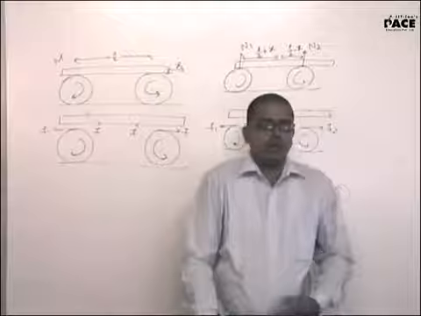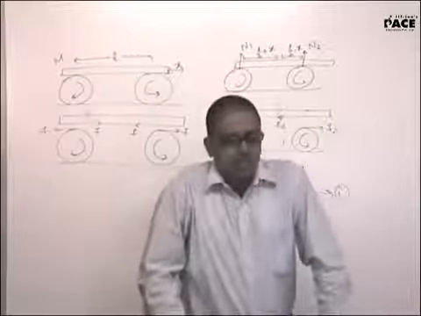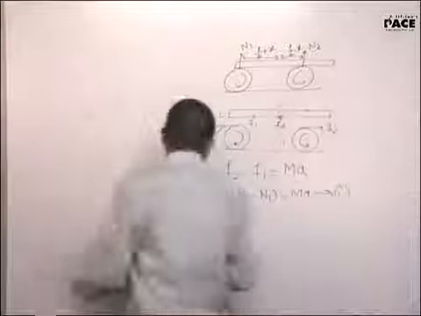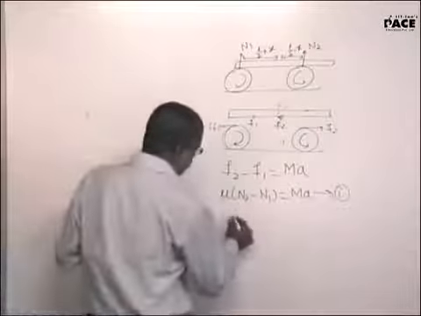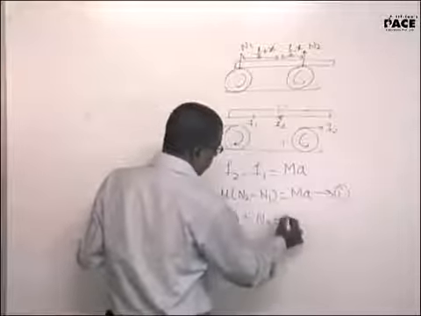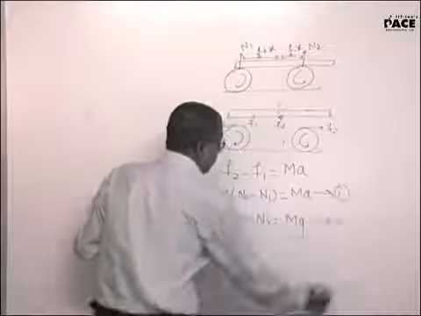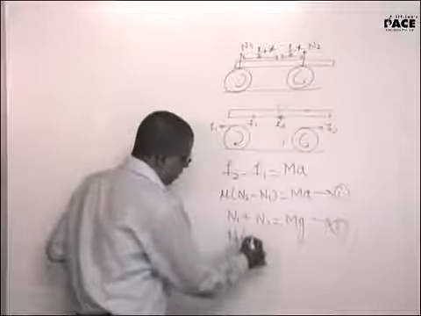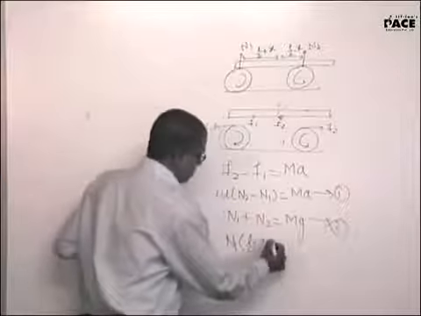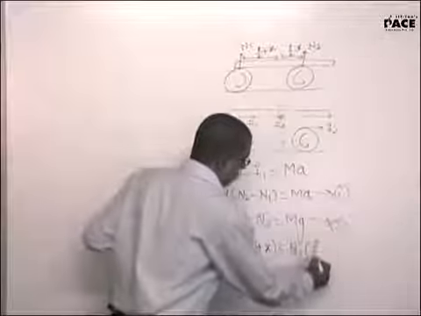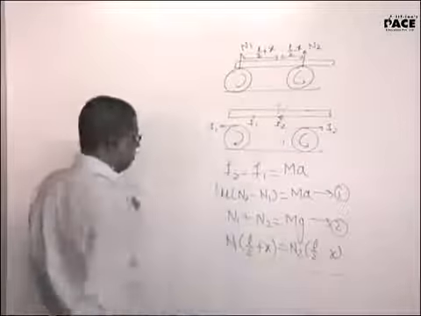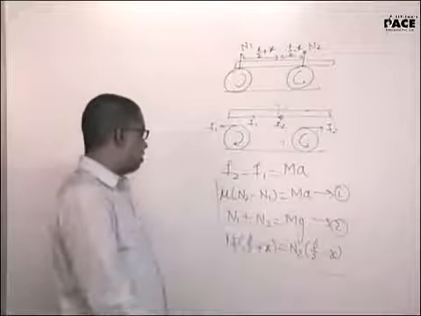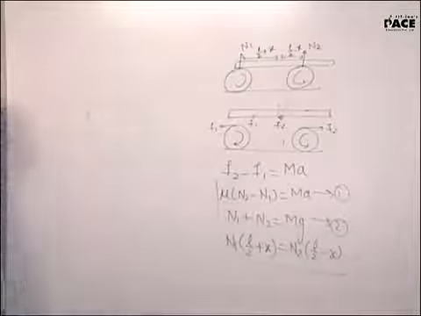Root 2 mu g by L. Under root 2 mu g by L, I think is right. Here your first equation is mu into N2 minus N1 equals M into A. Second equation is N1 plus N2 is equal to mg. I need a third equation for this. The third equation will be N1 into L by 2 plus x will be equal to N2 into L by 2 minus x.